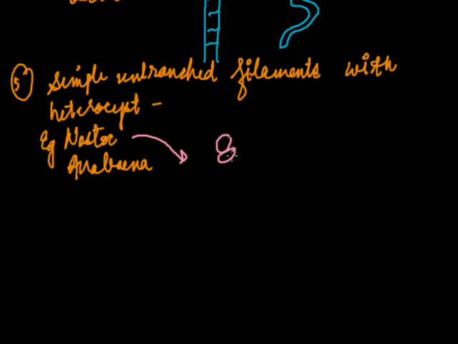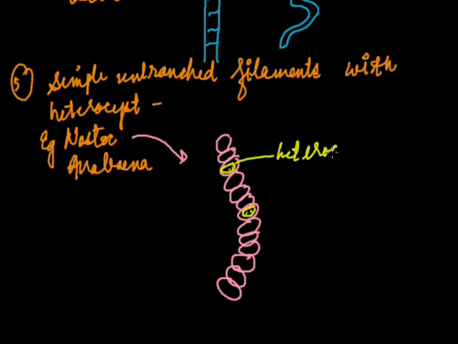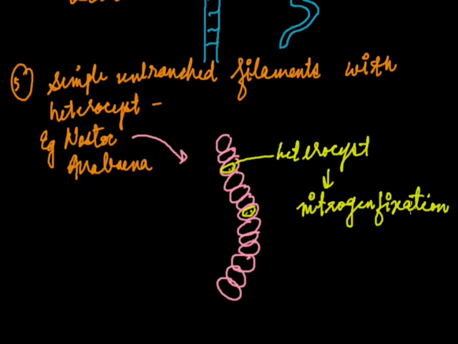Nostoc looks like this. It has heterocysts, which are the structures that help in nitrogen fixation. So these were the different types of structures of cyanobacteria.